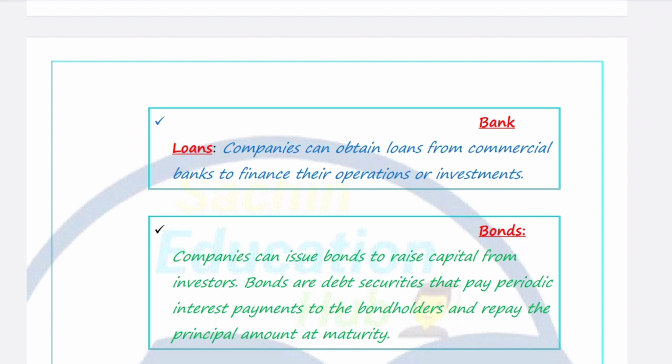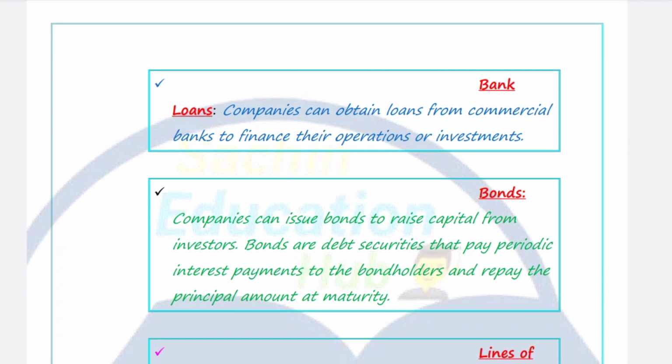So if the company wants to invest in a project and get higher returns, or run its operations smoothly from the start of the business, then the company can easily raise finance through bank loans from various types of banks. So this is the first one.